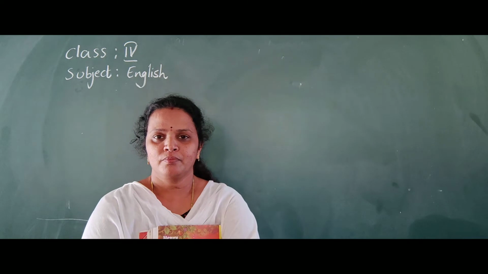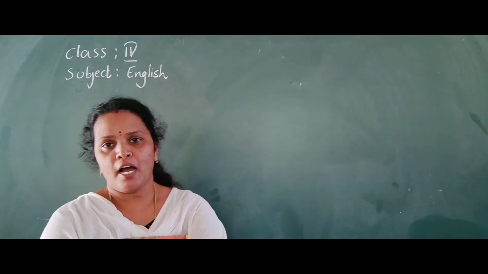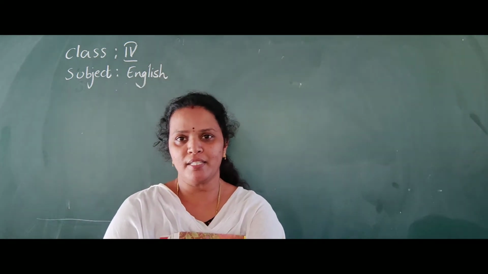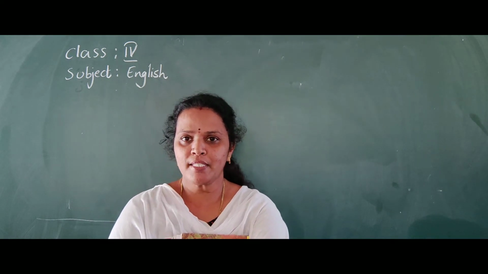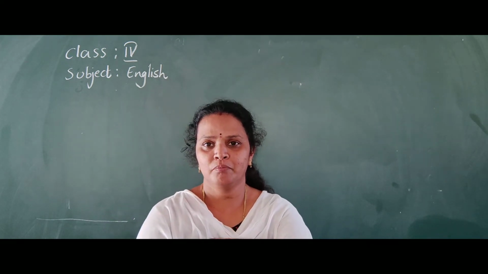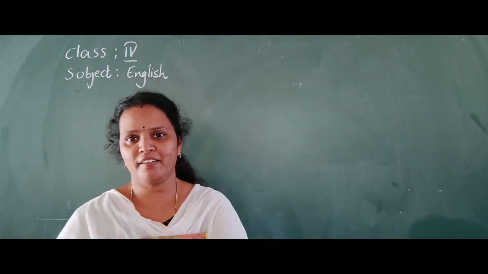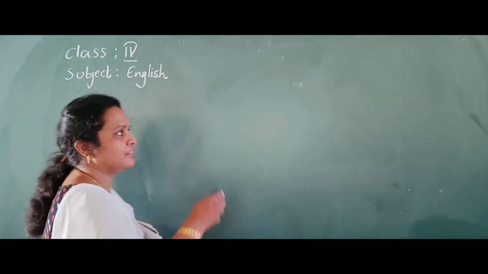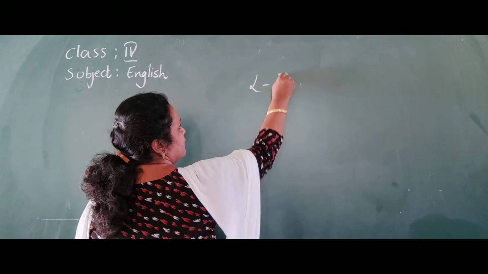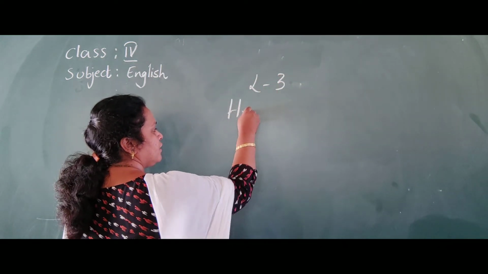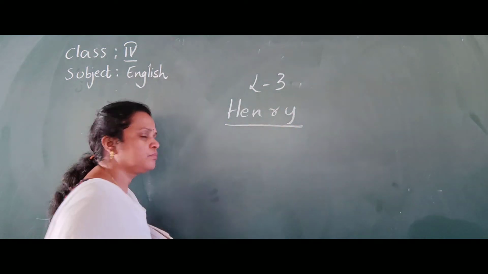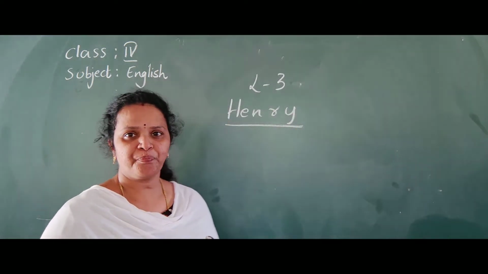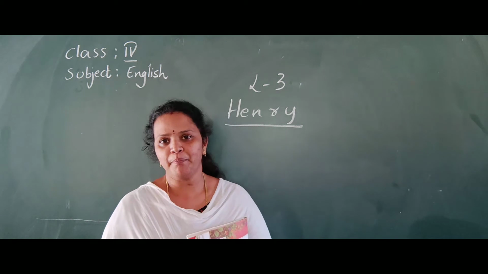In this class, I want to tell you the new lesson. Next lesson, lesson 3. What is our lesson 3 name? Henry. You know Henry. Okay, lesson 3, Henry. Who is this Henry? It's a beautiful chameleon.